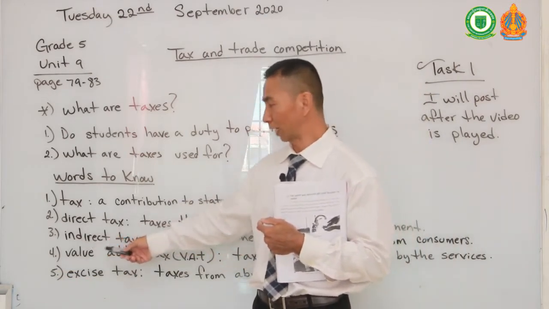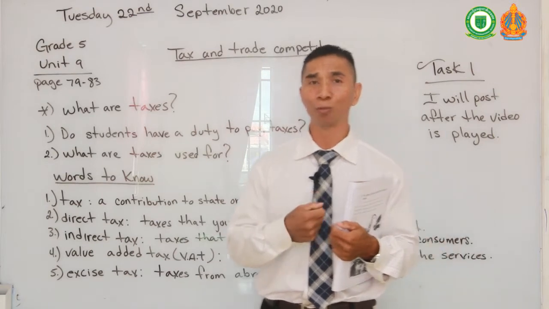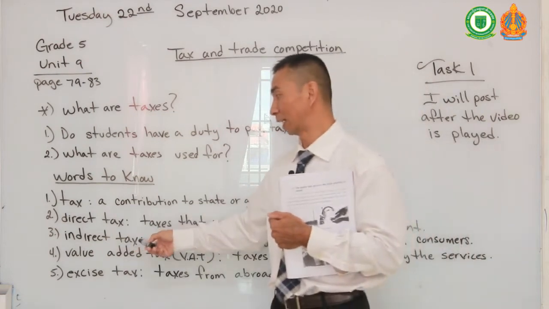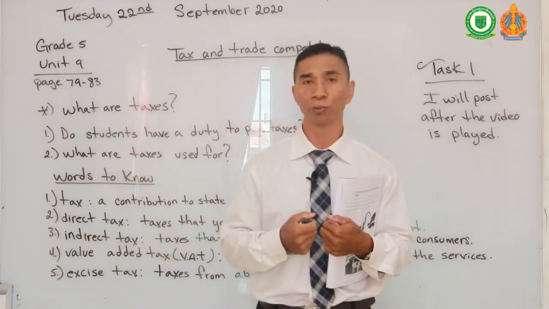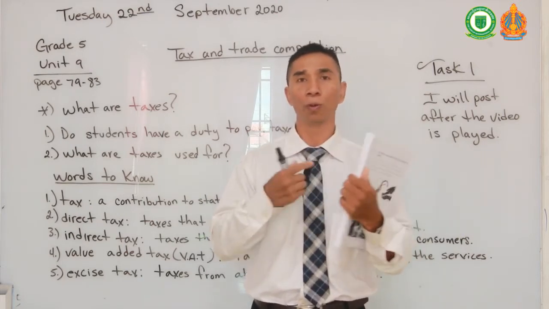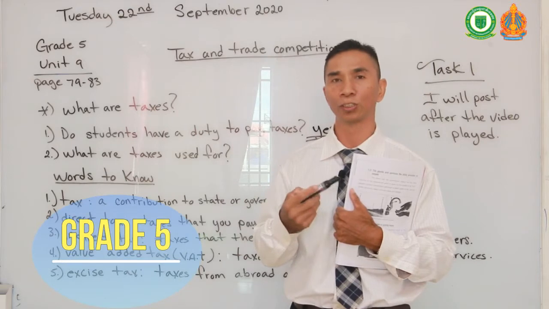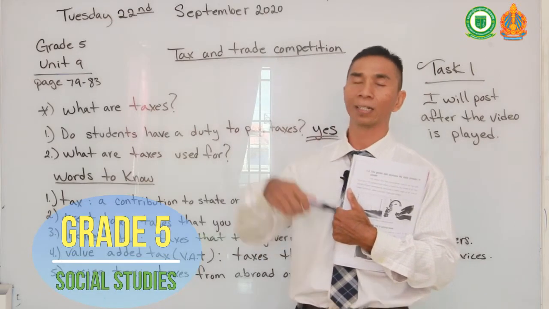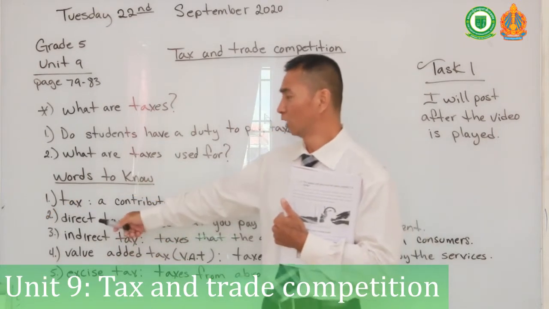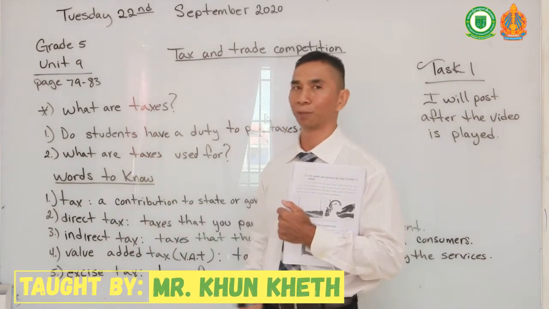What about indirect tax? Do you pay indirect tax as a student? Me as a consumer, yes, I pay indirect tax. And as a student, yes, you also pay indirect tax. That means tax when you buy your sodas for lunch, when you buy clothing at the clothes store, or when you buy books for school or for your learning. You pay the store, and the store takes the tax and pays it to the government. That is called an indirect tax, where you don't pay directly to the government, but you pay it through a secondary person to the government.